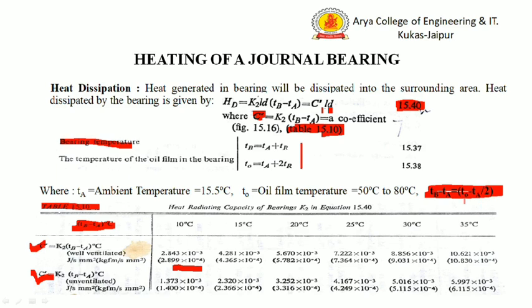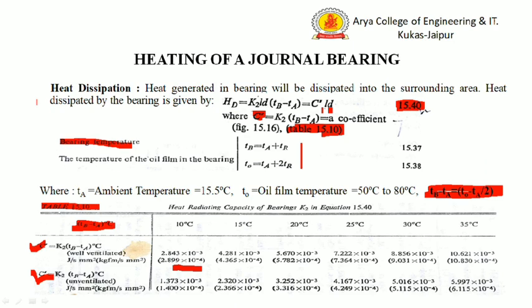TO is the operating temperature and TA is the ambient temperature, 15.5 degree centigrade. So we can determine the value of the C double dash from this table according to the value of TB minus TA. So from this equation we can calculate the HD, heat dissipation.